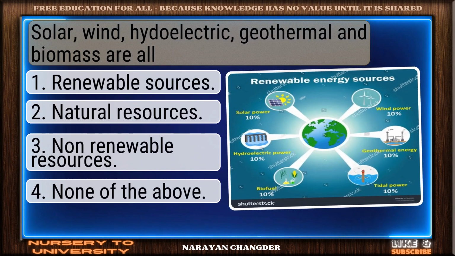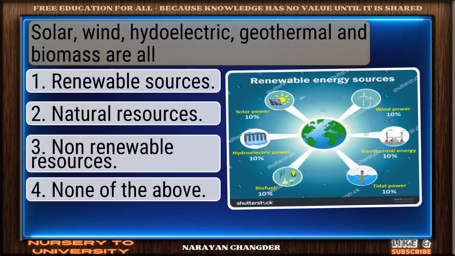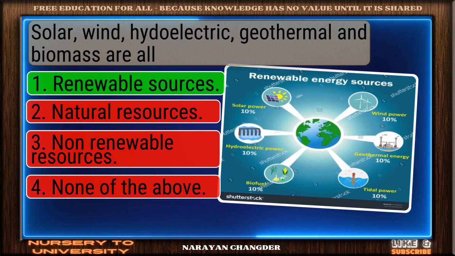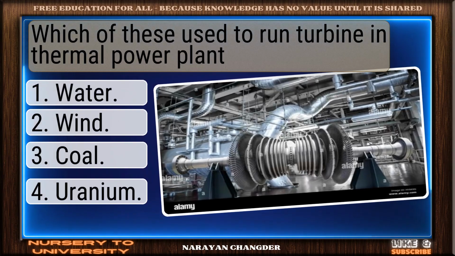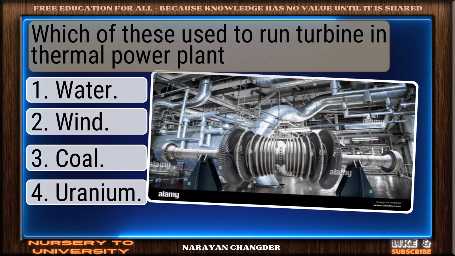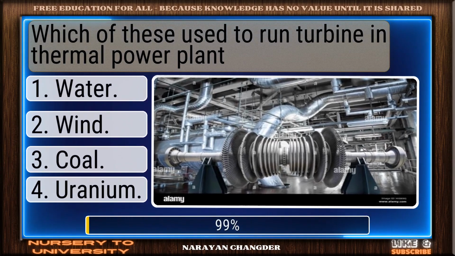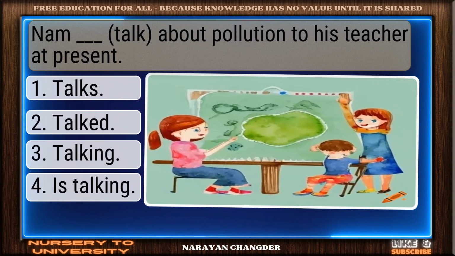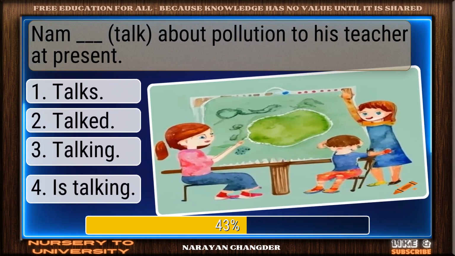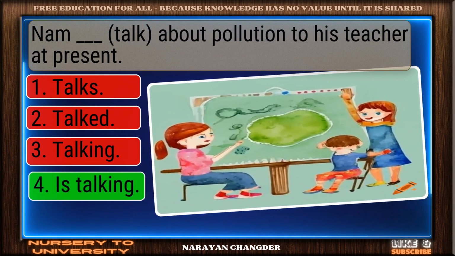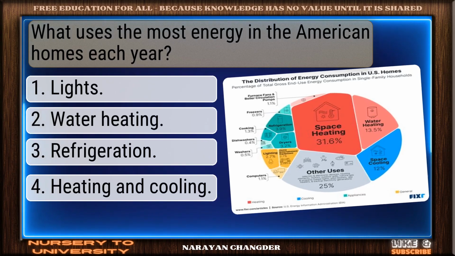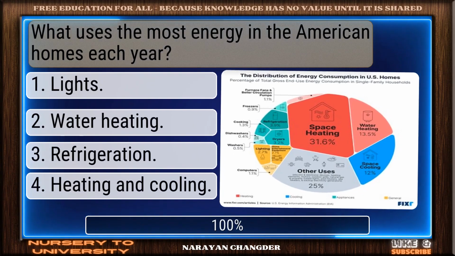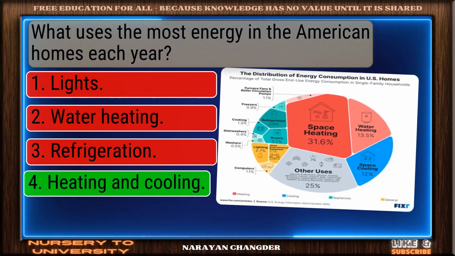Solar, wind, hydroelectric, geothermal, and biomass are all ___. Well done. Renewable sources is right. Which of these is used to run the turbine in a thermal power plant? Smart move. Coal is the accurate answer. Nam ___ about pollution to his teacher at present. Excellent. His talking is well reasoned. What uses the most energy in American homes each year? Nicely done. Heating and cooling is solid.